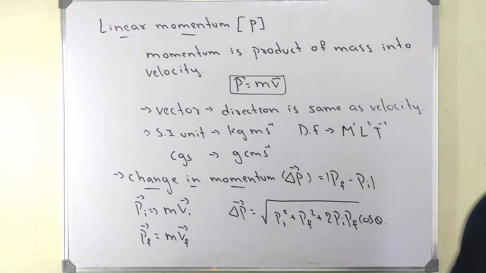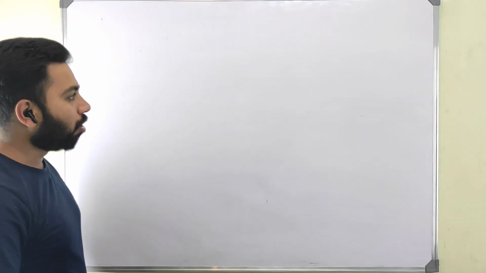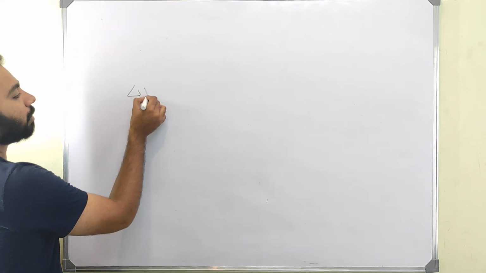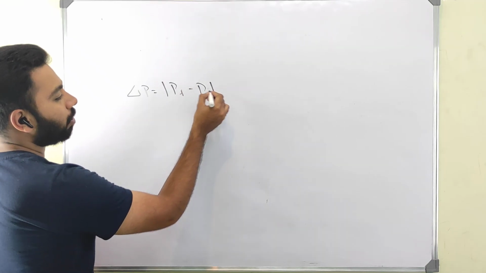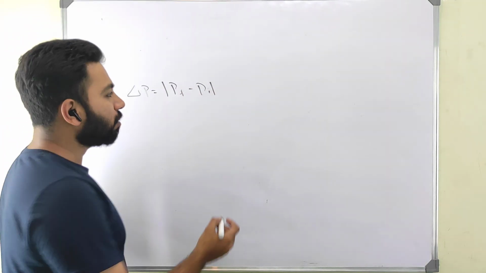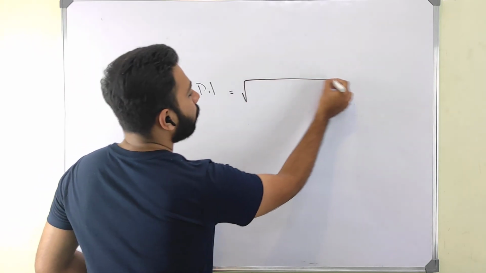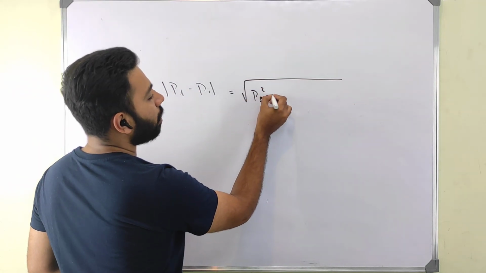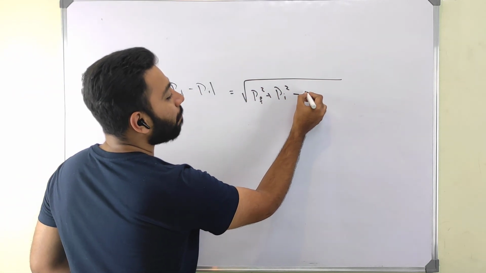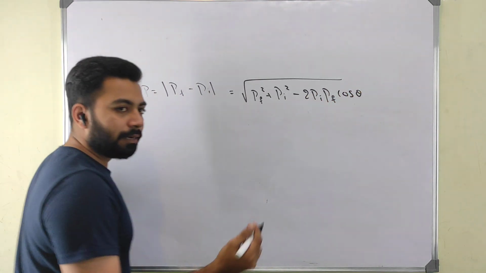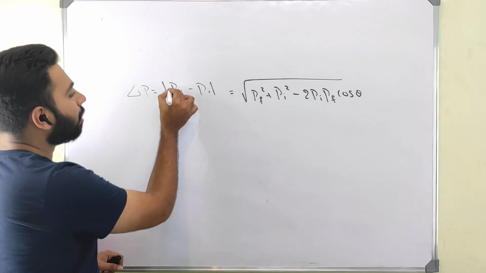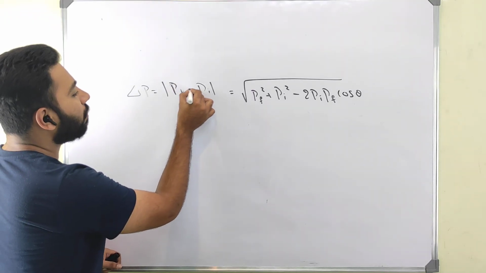Okay, write on this. We have n number of applications on this, we'll discuss that also. Before that, one small correction. Just now I said the change in momentum is P final minus P initial, but while writing there is a small mistake. We'll write: final momentum square plus initial momentum square, minus 2 times P final and P initial cos theta. Here is where we made the mistake. Here it is a minus, but we just added.